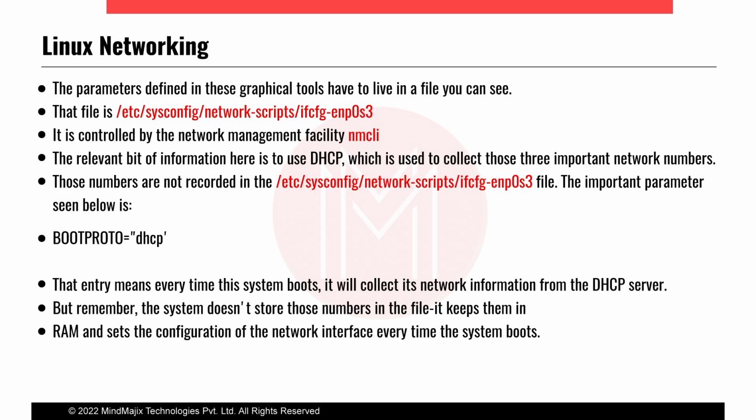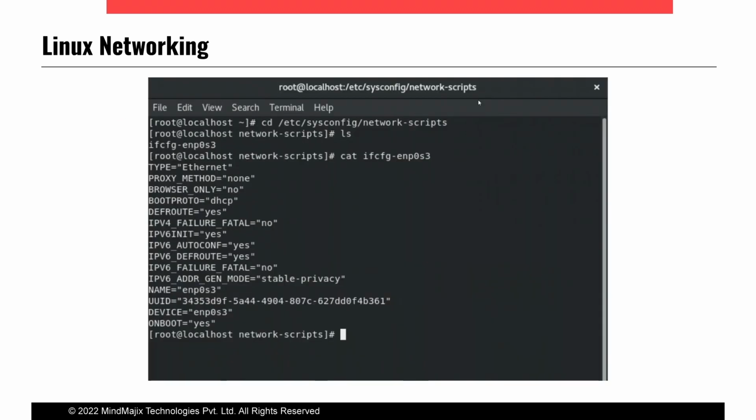I have already explained this. Every time the system boots, it will collect its network information from the DHCP server only. The DHCP server decides which IP address to give to the host system. But remember, the system doesn't store those numbers in the file. It stores them in RAM and sets the configuration, because in the case of the DHCP scheme that information is not saved in a file. For this scheme, I would like to share this slide itself.